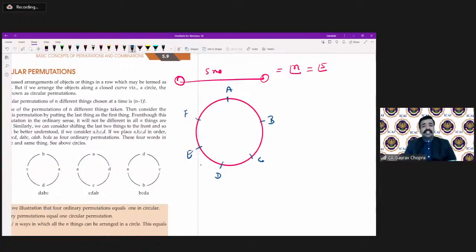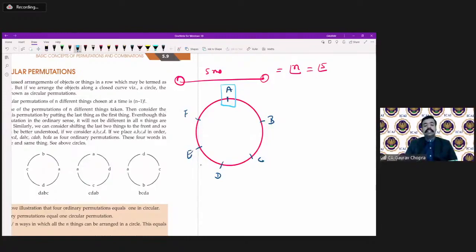So what is the starting point? There is no starting point, no ending point. So we always have to fix one person first. We can fix anybody. Let us fix this person A. Now we have fixed person A and the remaining 5 persons are to be seated at this table.